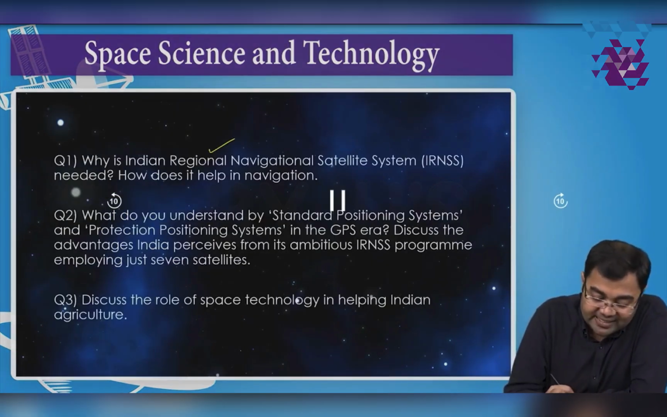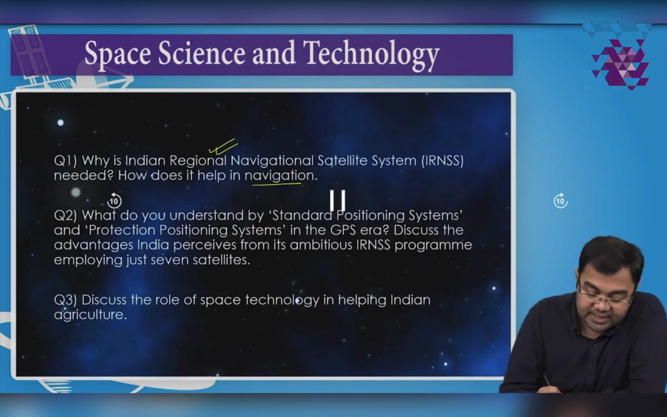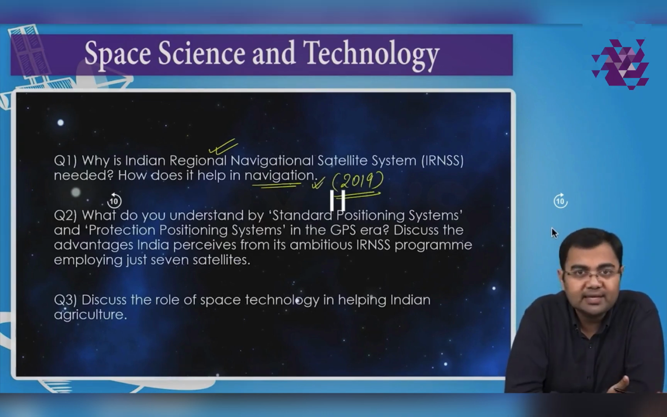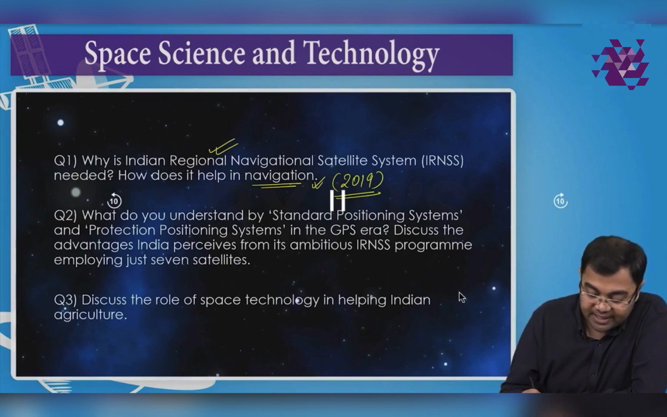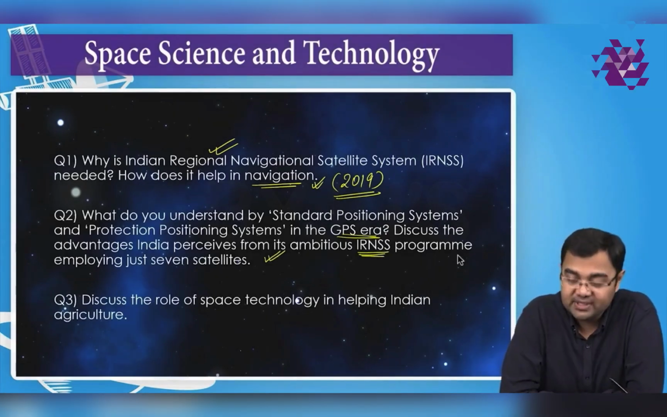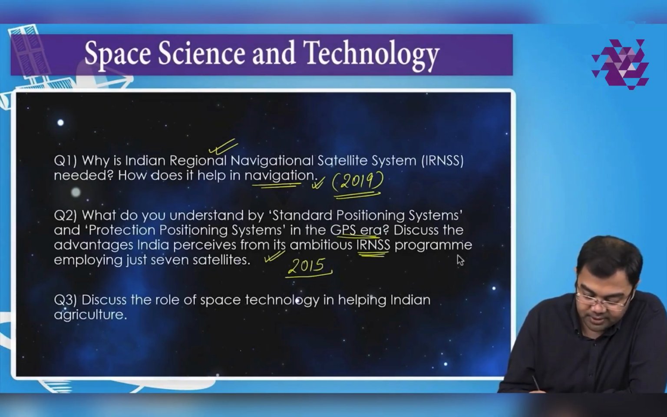Question number 1: Why is the Indian Regional Navigation Satellite System needed? How does it help in navigation? This question came in the 2019 mains examination. It is a straightforward question based on what we have discussed, and you can very easily answer it. Second question: What do you understand by the Standard Positioning System and the Precision Positioning System in the GPS era? Discuss the advantages India perceives from its ambitious IRNSS program employing just 7 satellites. This was a 2015 mains question.